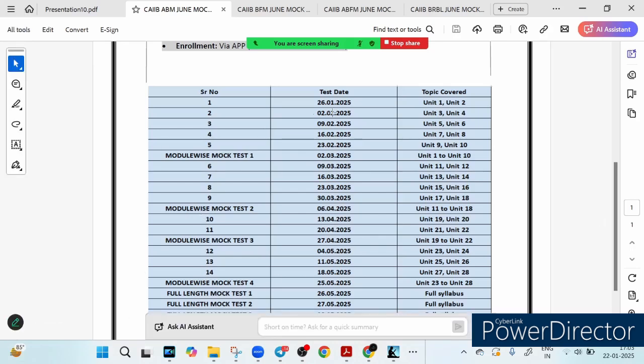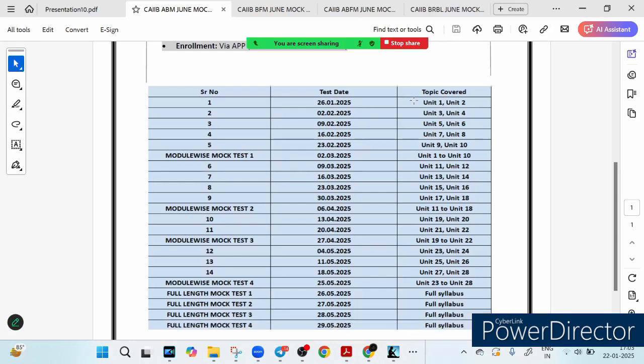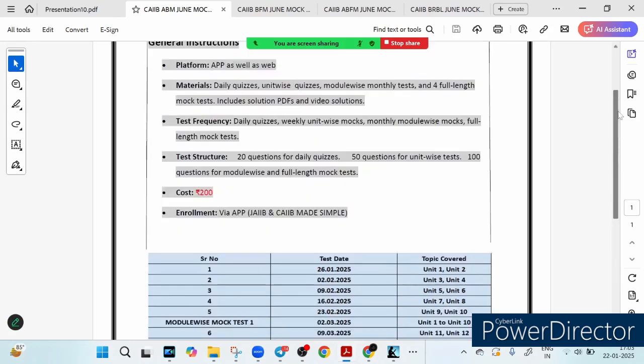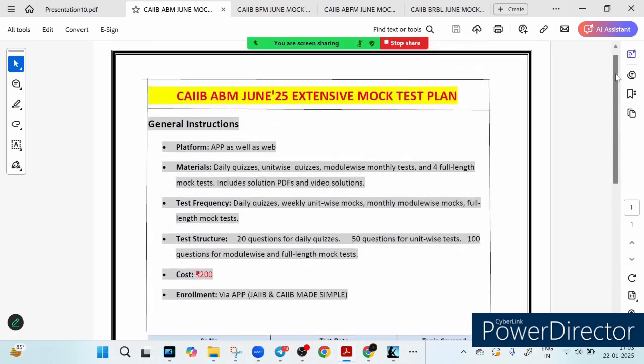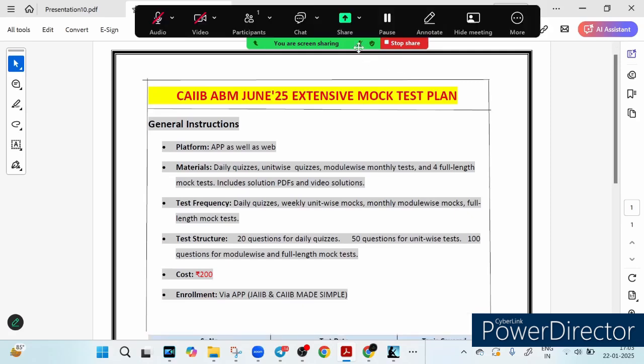You can see that in addition to unit wise mock tests, we will have module wise mock tests also, we have full length mock tests also, and this test will be conducted on our app, the name is CAIIB and CAIIB Made Simple 2.0. And in addition to these tests we will conduct daily quizzes also.